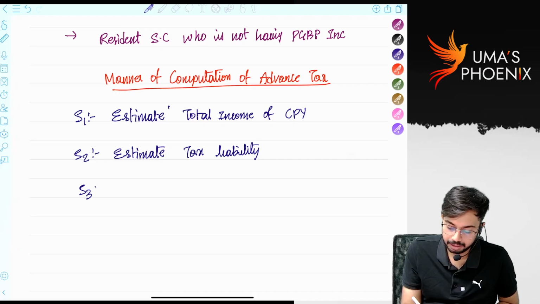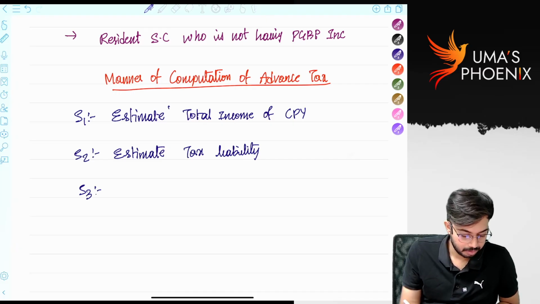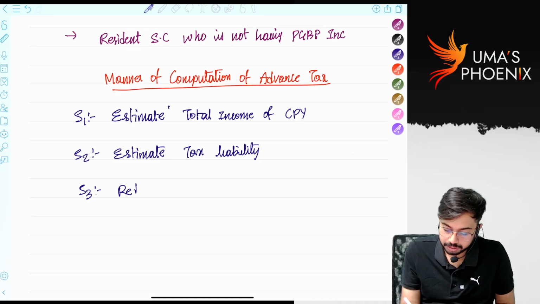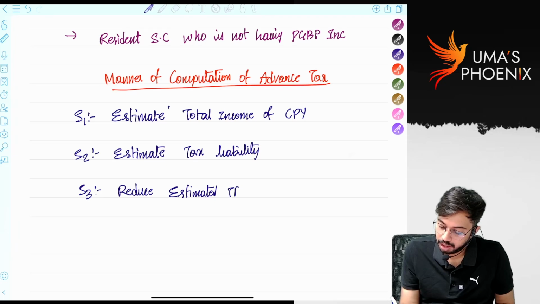Next, step 3. Reduce estimated TDS, estimated TCS, and estimated relief under section 89(1).